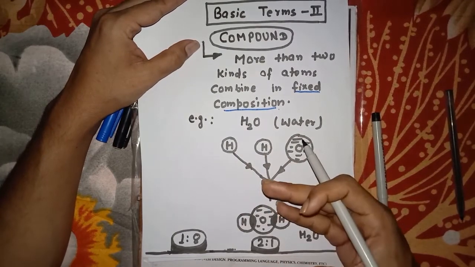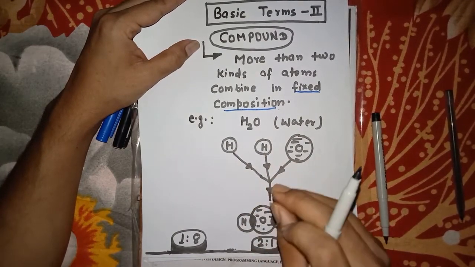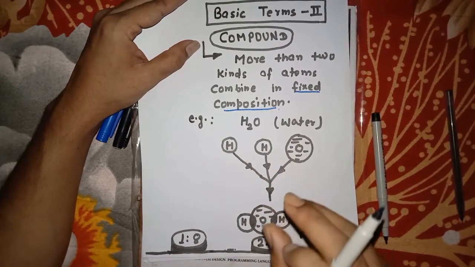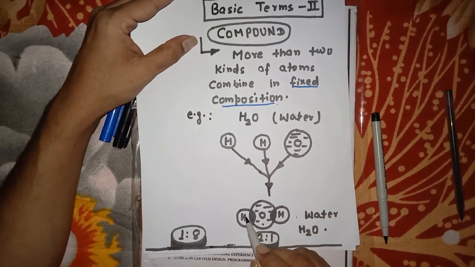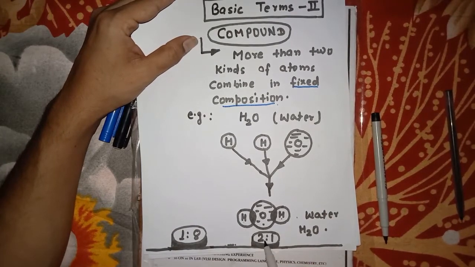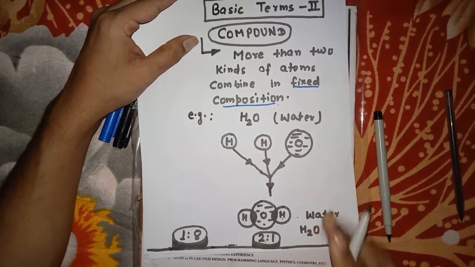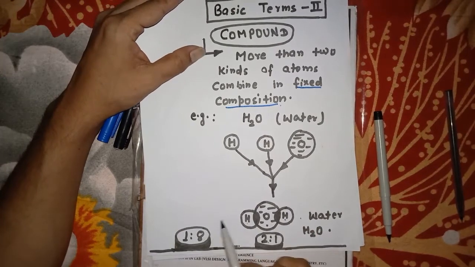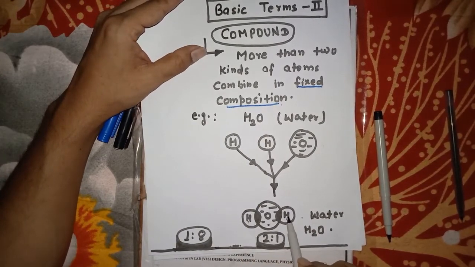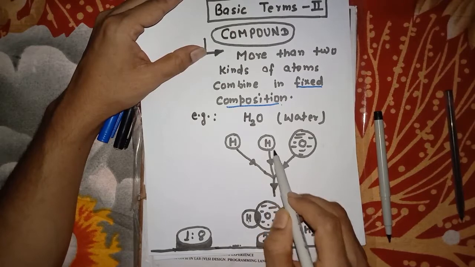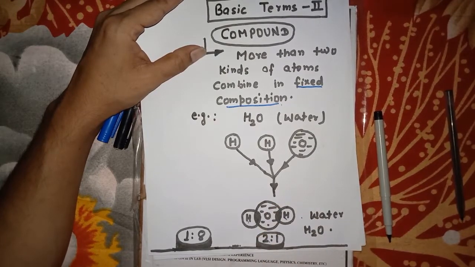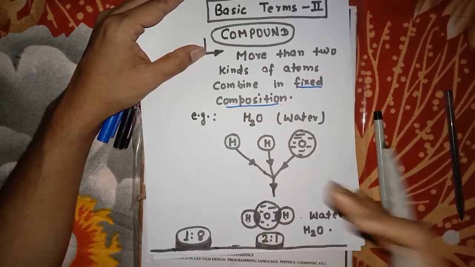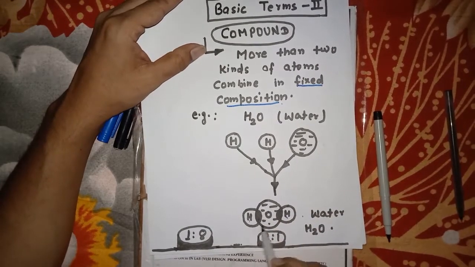And what do we mean by fixed composition? It means it takes part in the chemical reaction with a certain ratio. For example, its number ratio is 2:1, and its ratio by mass is 2 gram of hydrogen to 16 gram of oxygen, in 1 mole. You will learn about mole in the next lectures.